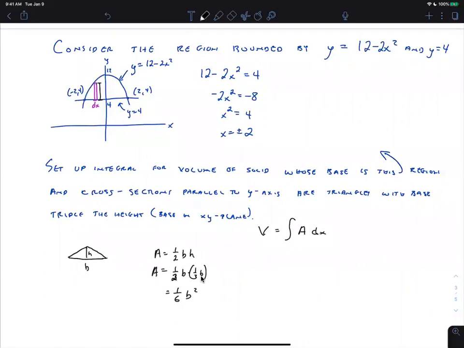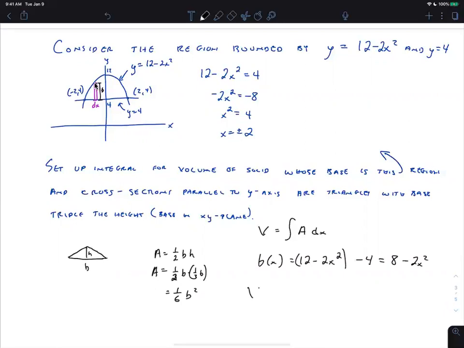And so b is the height of the rectangle. Well, that's the top y minus the bottom y. The top y is 12 minus 2x squared, the bottom y is 4, which gets us 8 minus 2x squared.